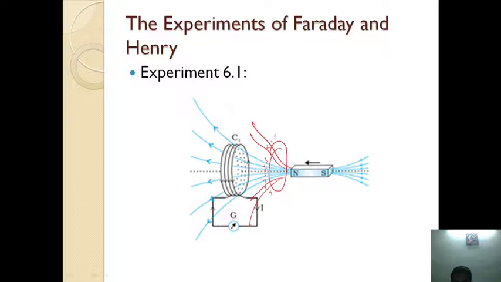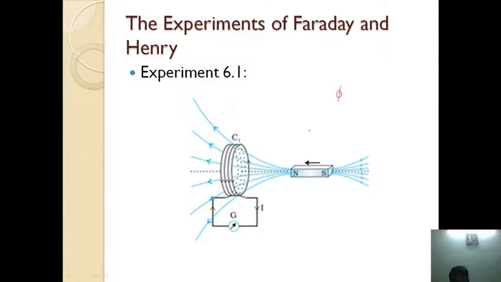Nine lines are passing through this coil. The flux is maximum in this case. So when you are moving the bar magnet to the coil, the magnetic flux changes.